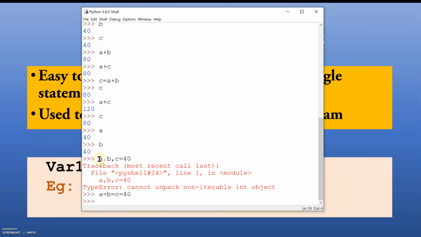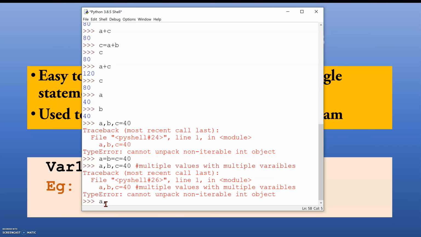Now suppose I write a, b, c = 40. This means I need multiple values for multiple variables. So what we have to write is a, b, c = 10, 20, 30.